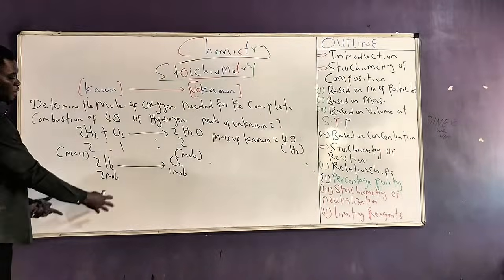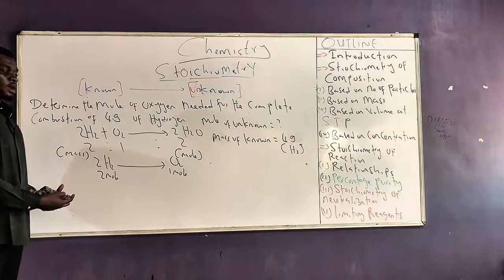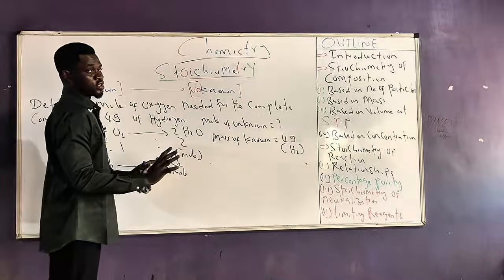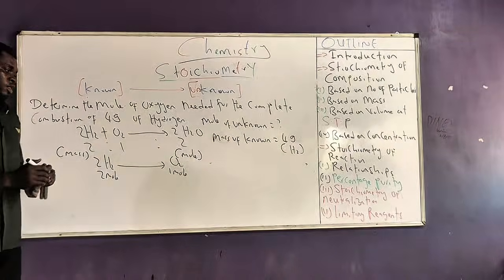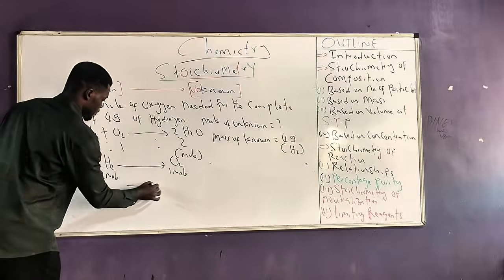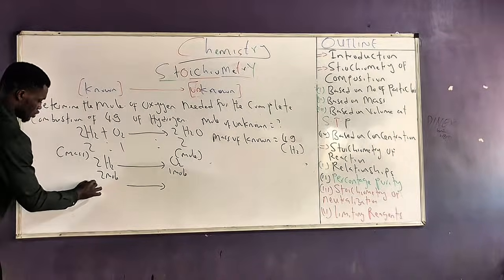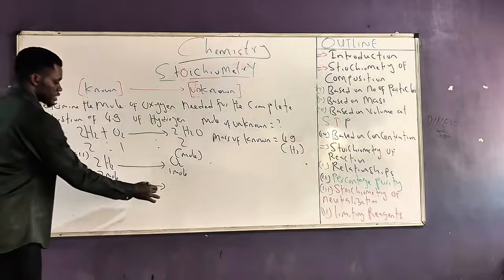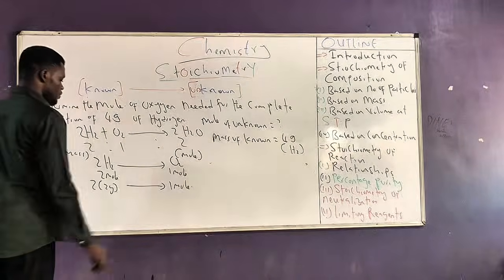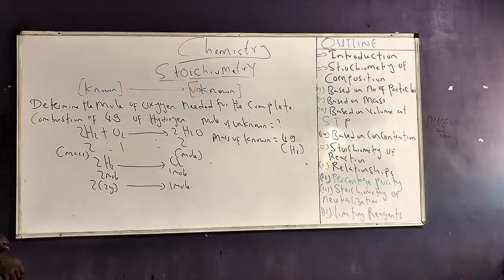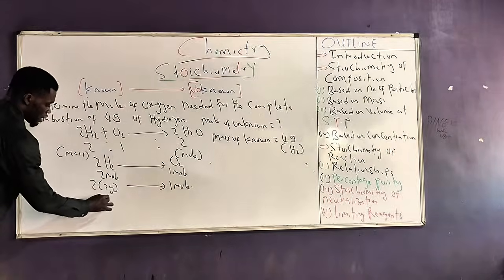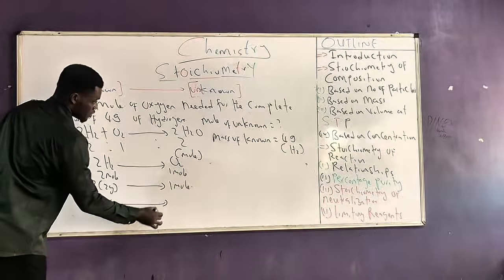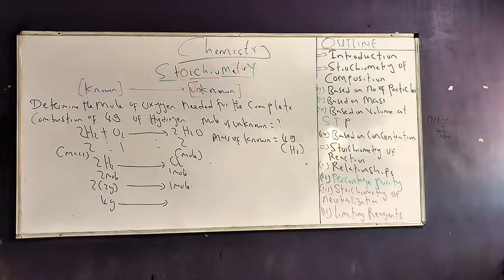So it means that on this side, I will express the mole in terms of grams, while on this side, I will express it just in terms of mole. Very easy. So I will simply say that every 2 grams of hydrogen, we always react with 1 mole of oxygen. So therefore, what happens when I have 4 grams of hydrogen? What will be the amount of oxygen you need for reaction?